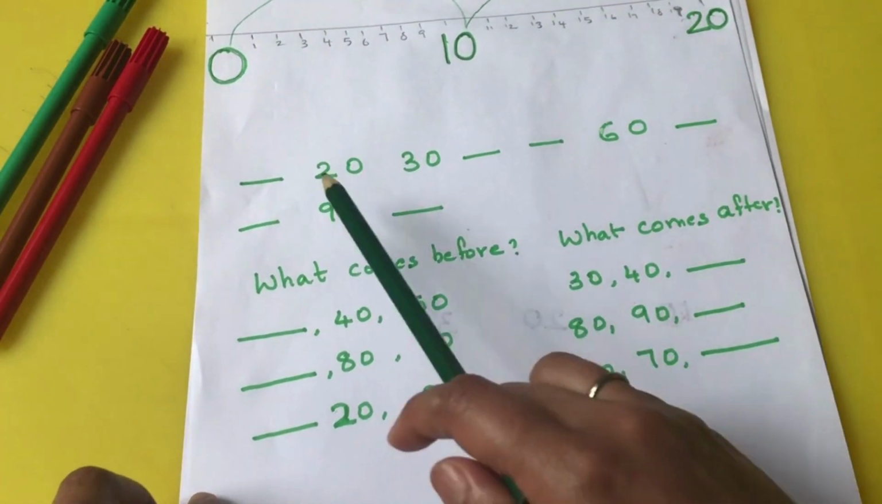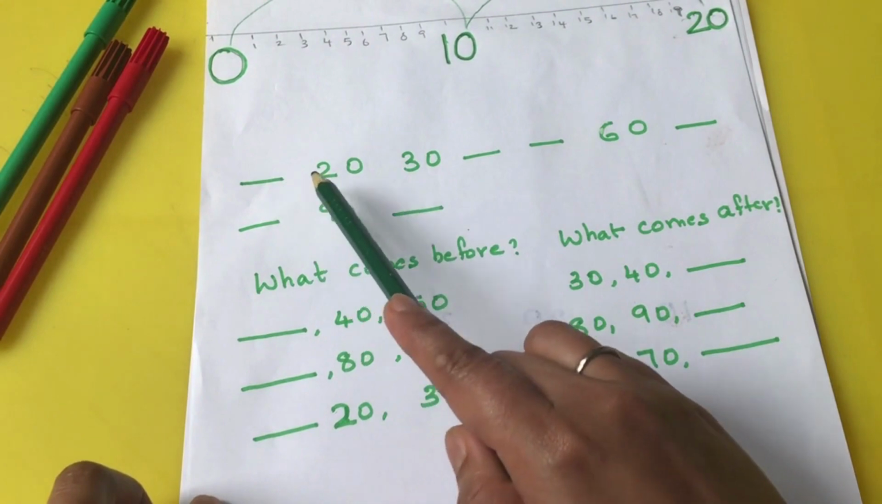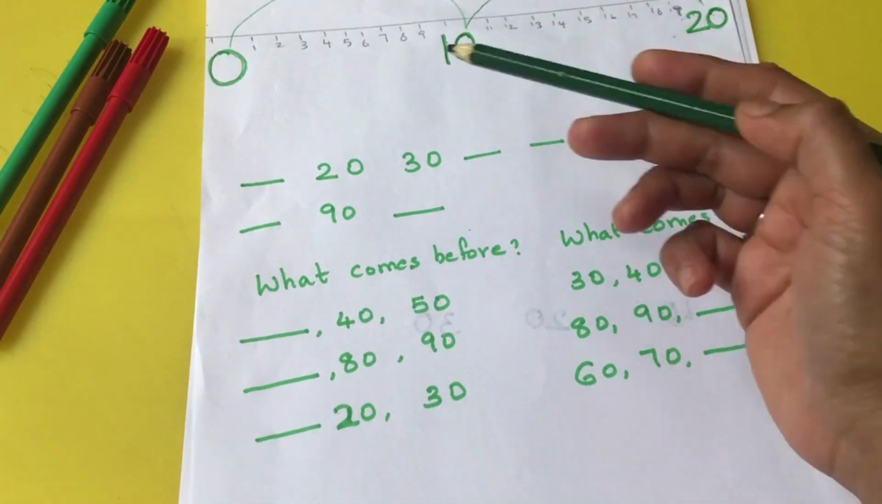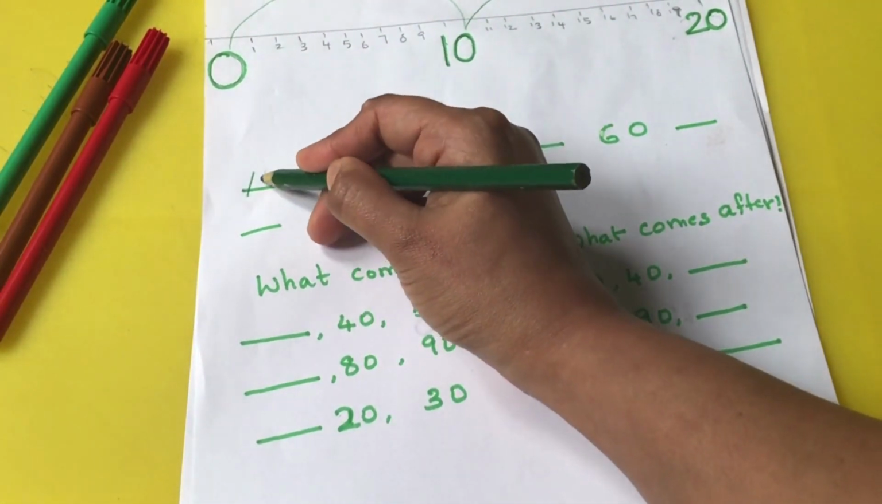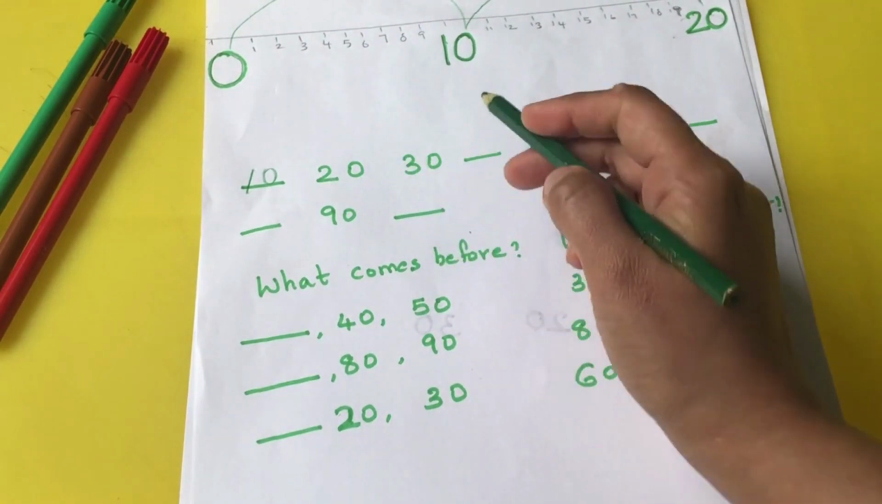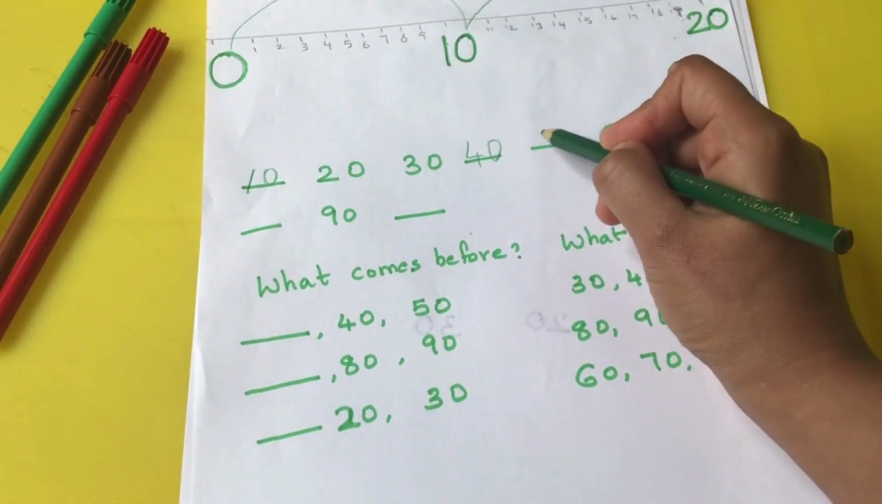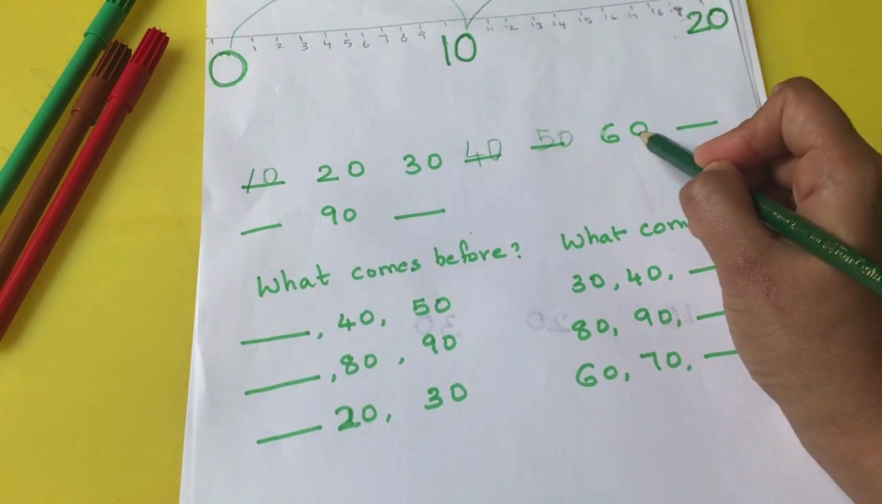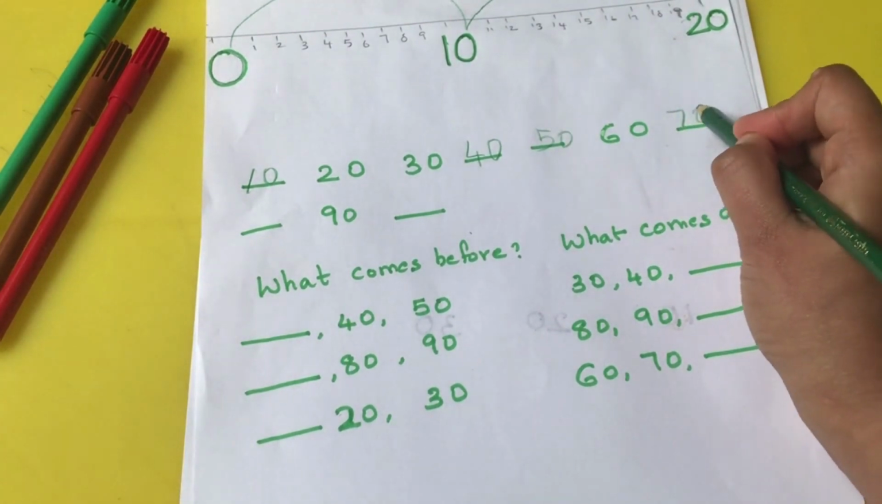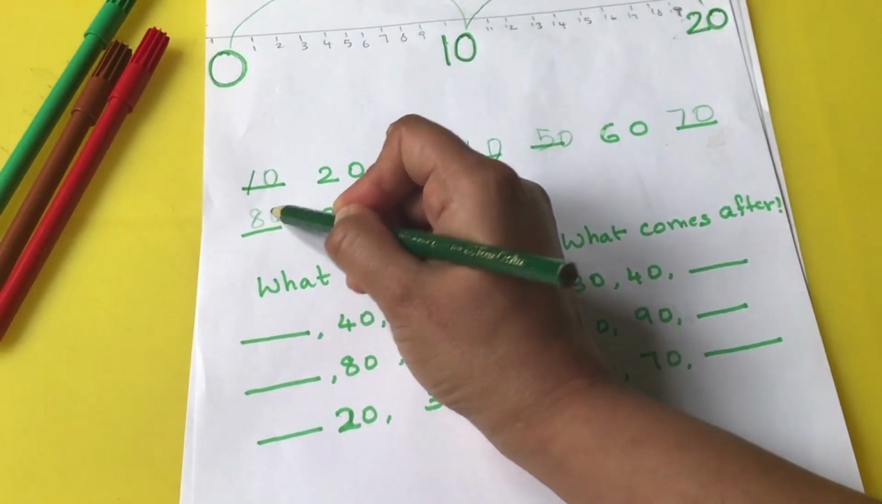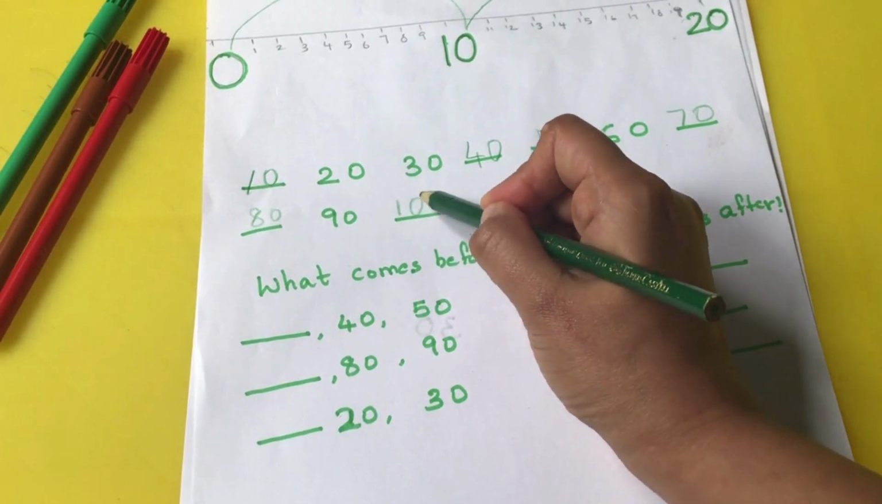Now let's look at some of the worksheets to practice skip counting by 10. So here I have given some numbers. Now kids just have to fill in the missing numbers. So the first number it will be 10, 20, 30, it will be 40, 50, 60, then comes 70, then 80, then 90 and it is 100.